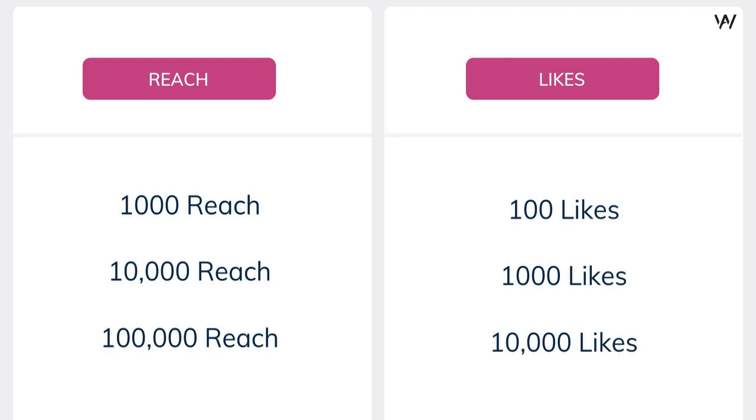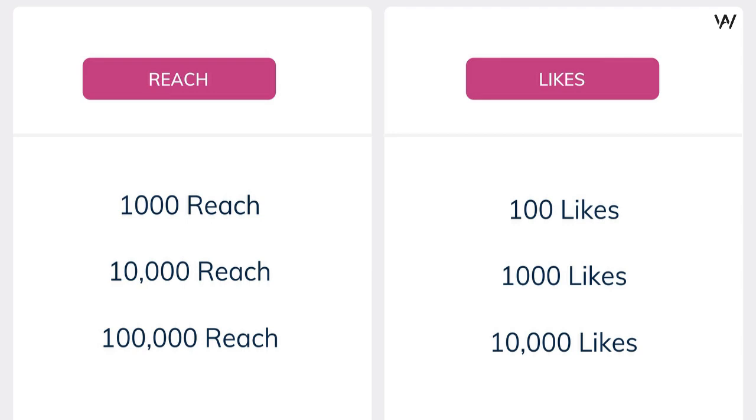If a post has 100 likes, then the reach of that post would probably be 1000. If the number of likes is 1000, then the reach of that post would probably be 10,000. And if the number of likes of a post is 10,000, then the reach of that post would be around 100,000. So I hope you understood how to estimate the reach that a post got by looking at the number of likes.